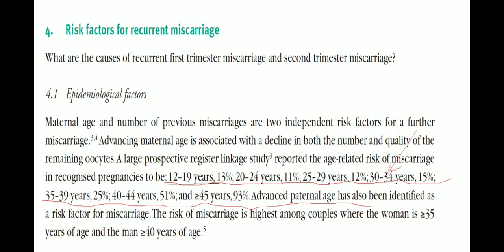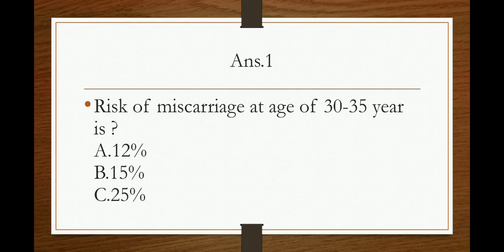Also study that advanced maternal age has been identified as a risk factor for miscarriages. The risk factor for miscarriage is highest among the couple when the woman is more than 35 years of age and man is more than 40 years of age. So this point of the guideline is very important. Now, what is the answer of that question? Answer 1 is that of the 15%. Risk of the miscarriage at the age 30 to 35 years is 15%, as you studied it.